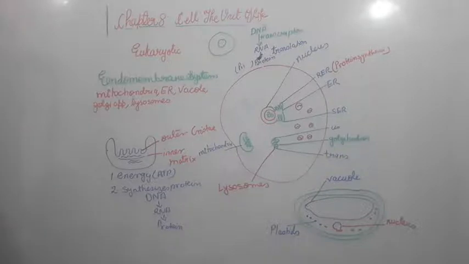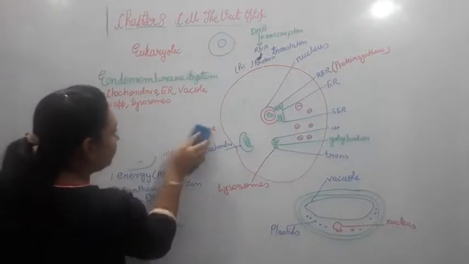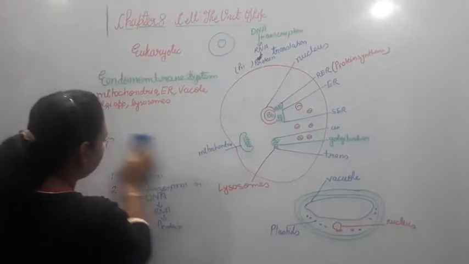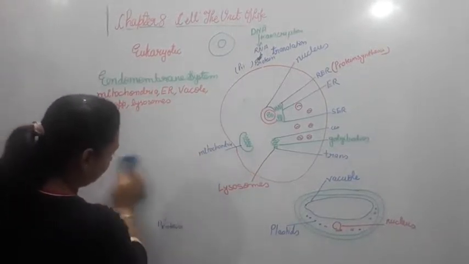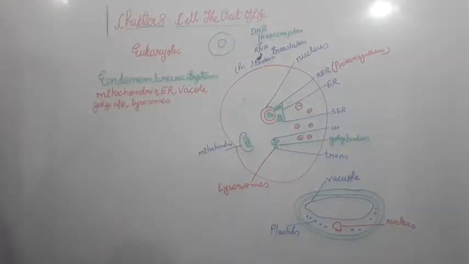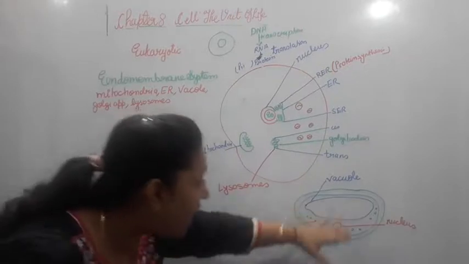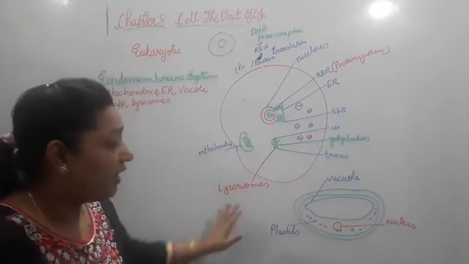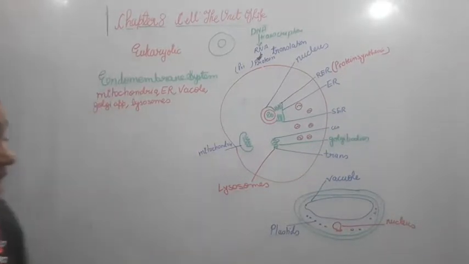about the plant cell. Now let us see next about the vacuole. As I have told you, the vacuole occupies a large area in the plant cell. Now actually what happens in the plant cells?